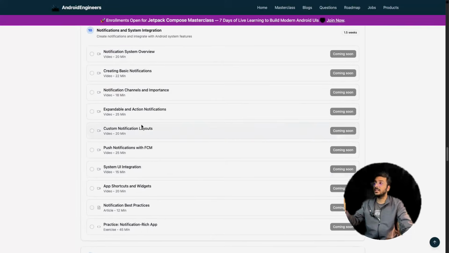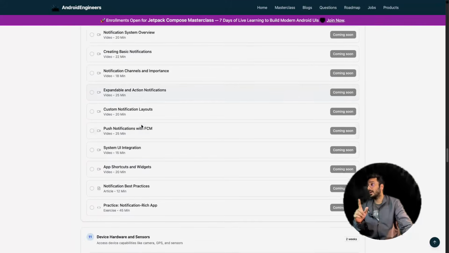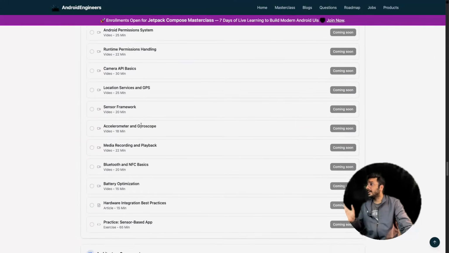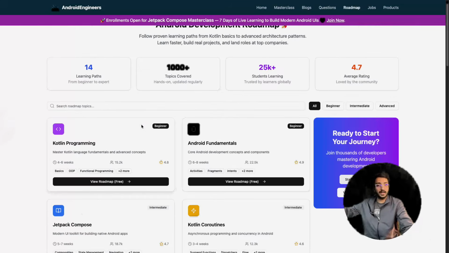Notification, a very important thing. You must create a basic side project where you understand and create a notification system by yourself. So it's very important, right? After that, device, sensor, and the architecture stuff. Again, a lot of things, right? But the basic things: activity, fragment, service, background processing, those are the basic stuff you should know, right?